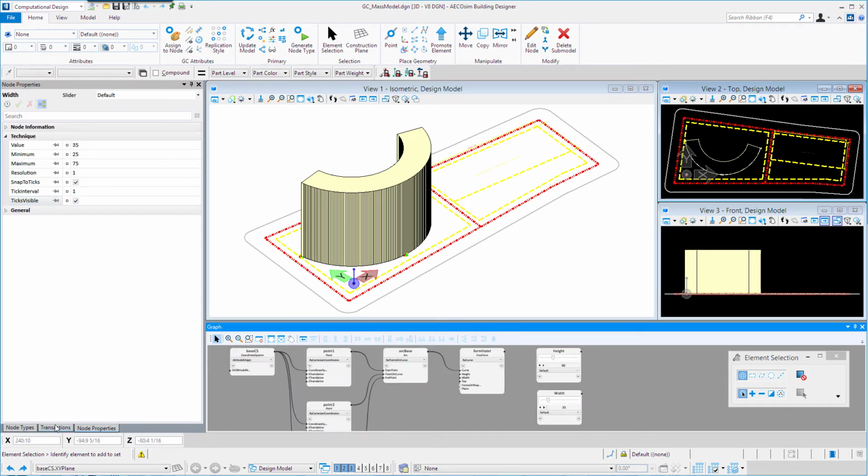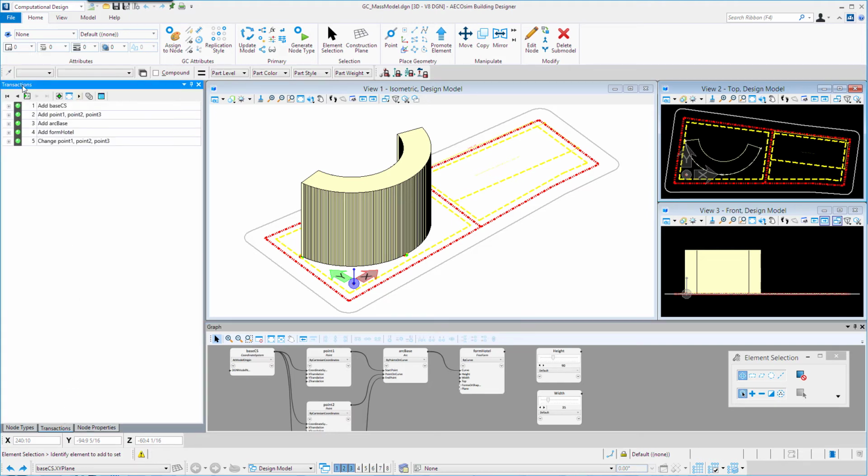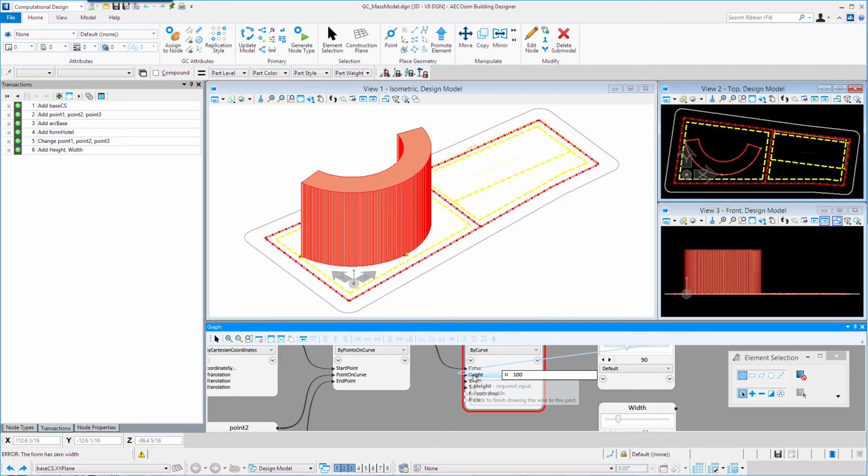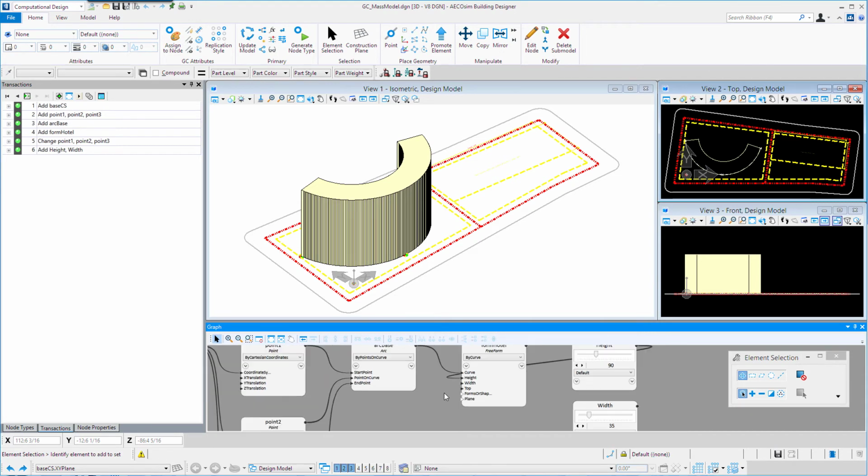And I'm going to go ahead and go back to the transactions and record those two sliders as the next steps in my script. So far though, those sliders aren't controlling anything because I haven't linked them to any of the inputs. What we want to do is take that height slider and I'm going to link it into the height input of the mass.